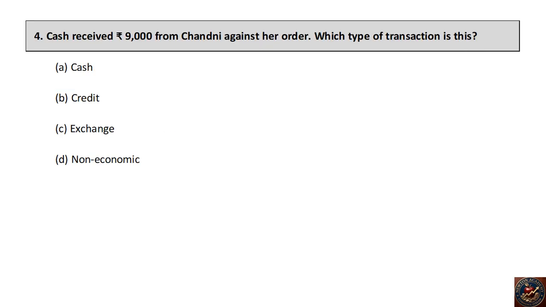Cash received 9,000 rupees from Chandani against her order. Which type of transaction is this? Cash, credit, exchange, non-economic. The right answer is cash transaction.